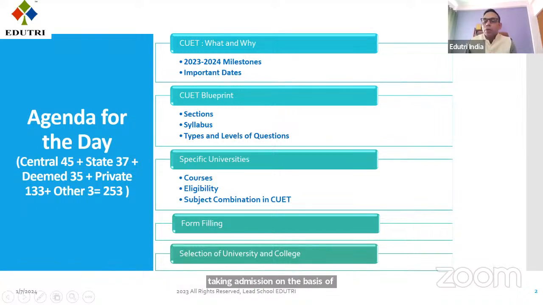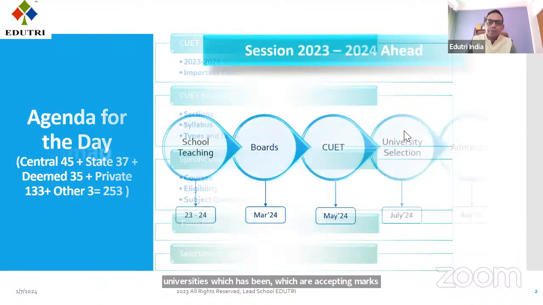In future, more universities can join, but till today, these are the universities which are accepting marks of CUET for their admissions.